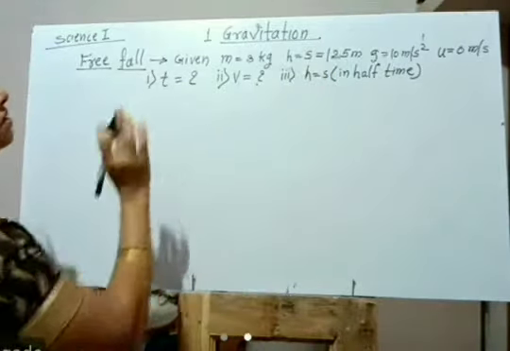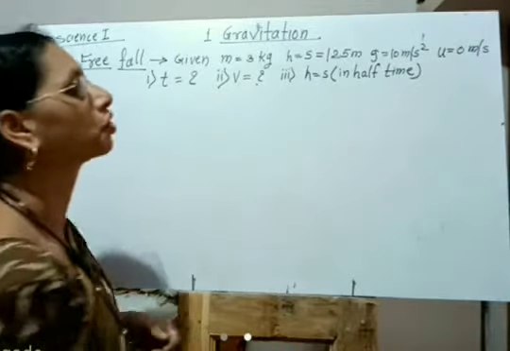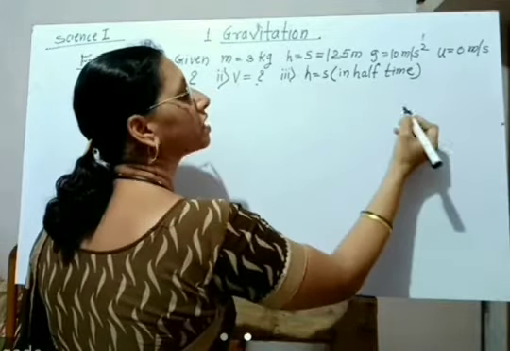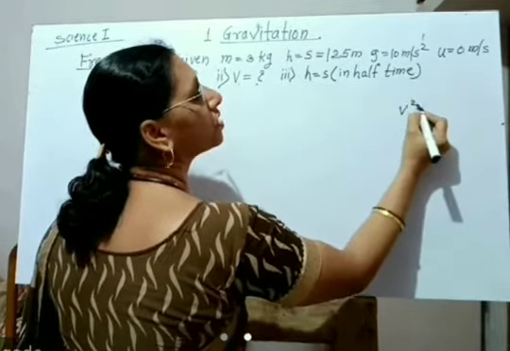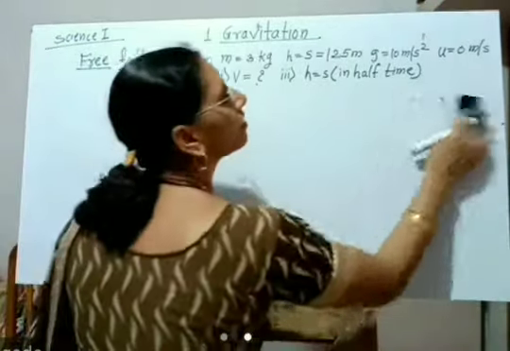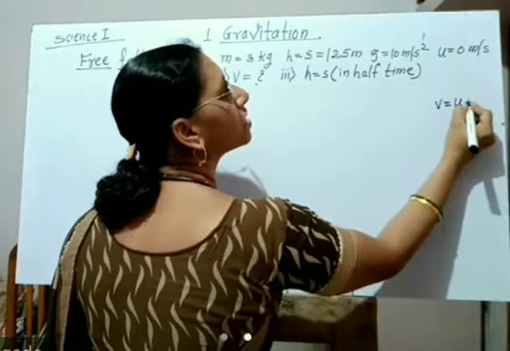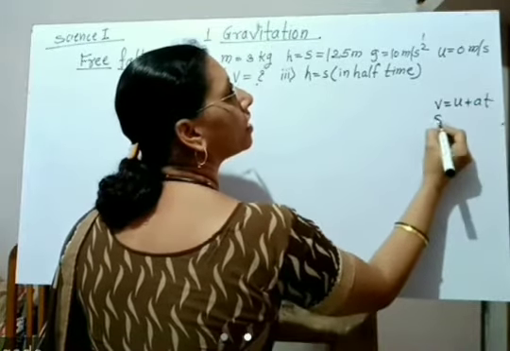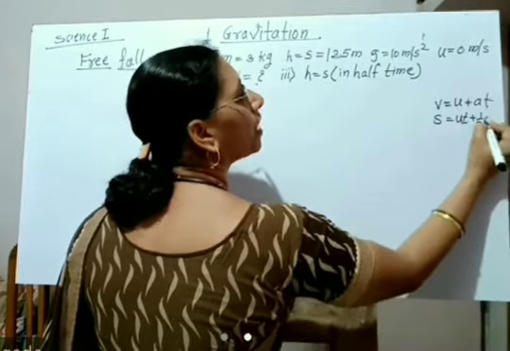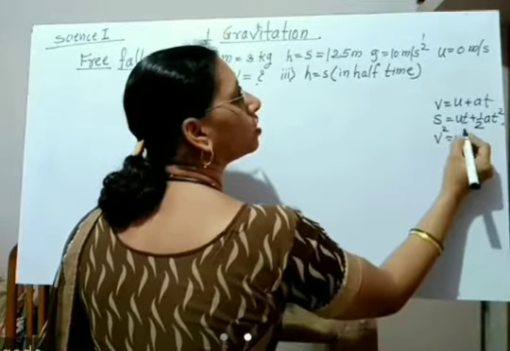For all these calculations we need Newton's equations of motion, and therefore we can write here the equations of motion. The first, v is equal to u plus at. Second, s is equal to ut plus 1 half at square, and third, v square is equal to u square plus 2as.